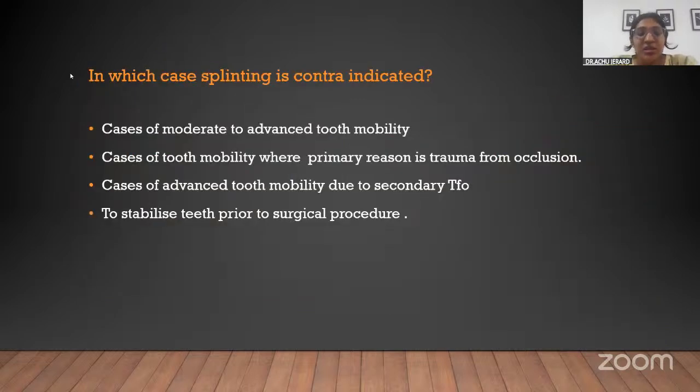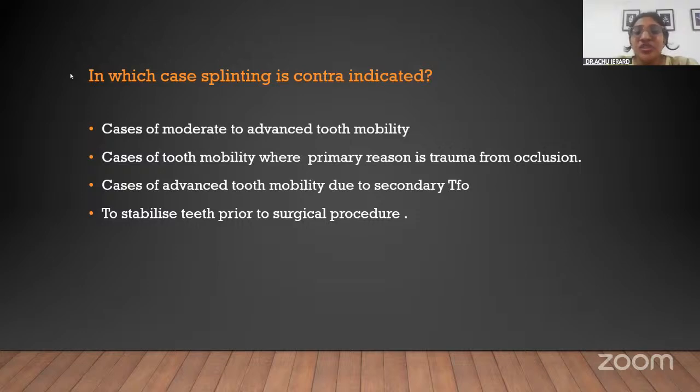So this is a question. Mostly questions can come from indications, contraindications, and also this advantages and disadvantages part in case of splinting. Also, you should be able to identify each type of splint, and from the theoretical point of view, each type of splint based on the duration: temporary, provisional, and permanent. So these are the areas from which questions can be asked.